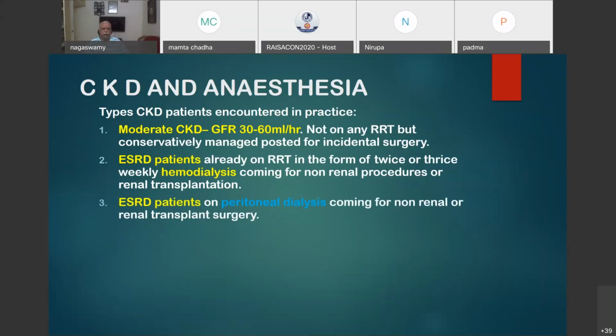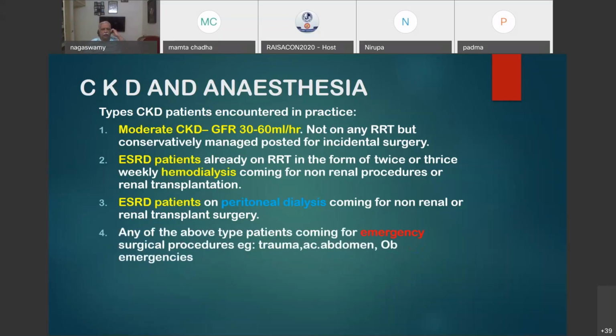Then ESRD patients on peritoneal dialysis may sometimes come for non-renal or renal transplant procedures. If it is a transplant procedure, you may have to remove the peritoneal dialysis catheter and do the surgery, because it is pushing the peritoneum and keeping the graft peritoneally will be difficult. The important thing you have to do is keep hemodialysis catheters and facilities available, which I will be discussing later. Any of the above types of patients may come for emergency procedures like trauma, acute abdomen, or obstetric emergencies.